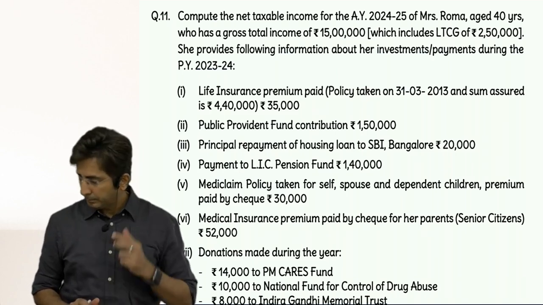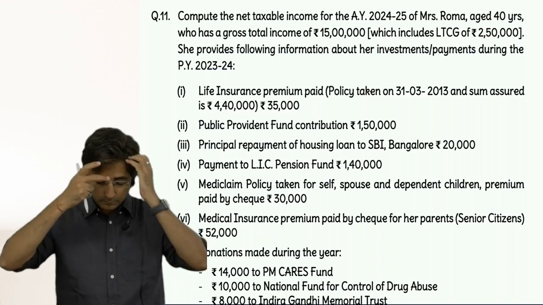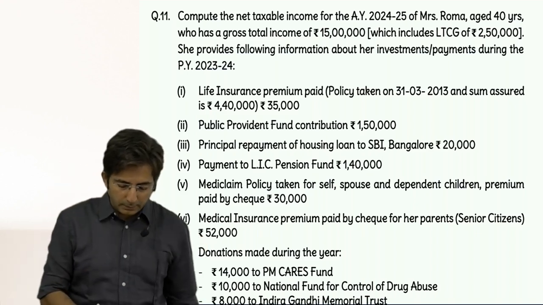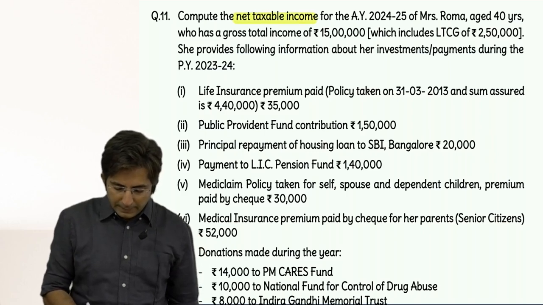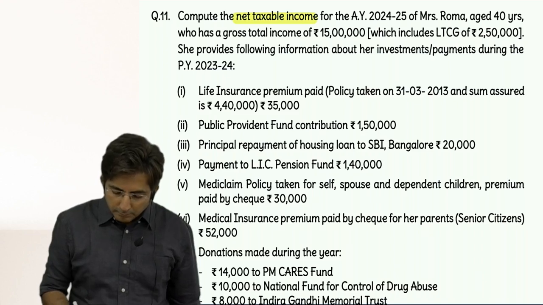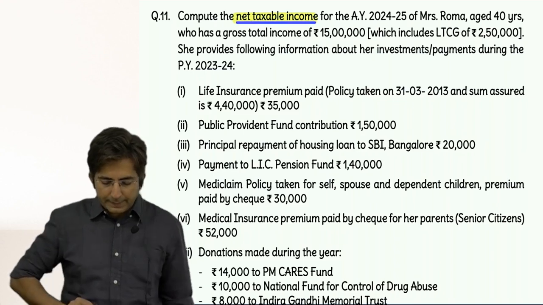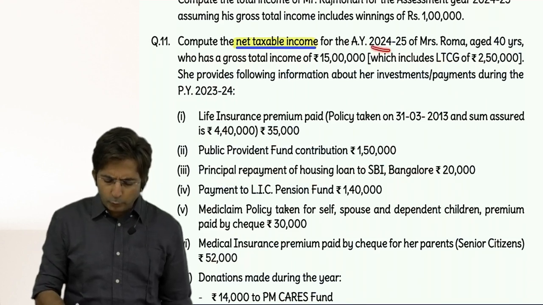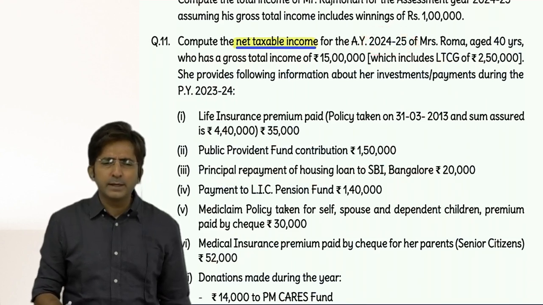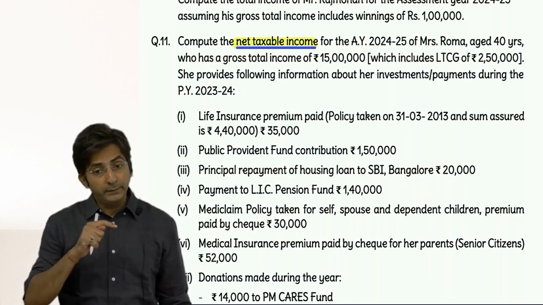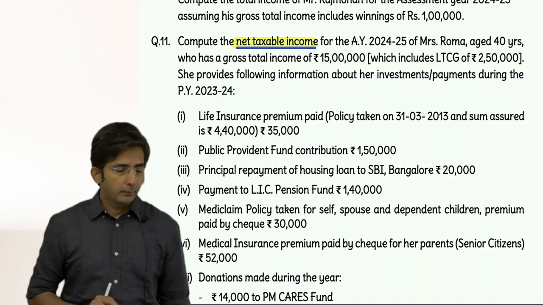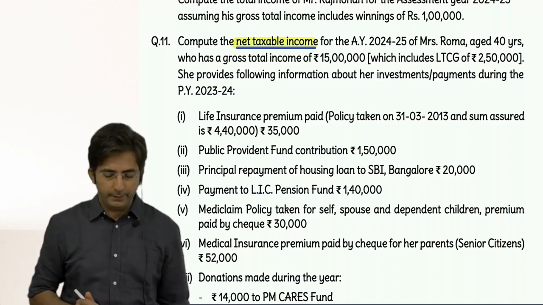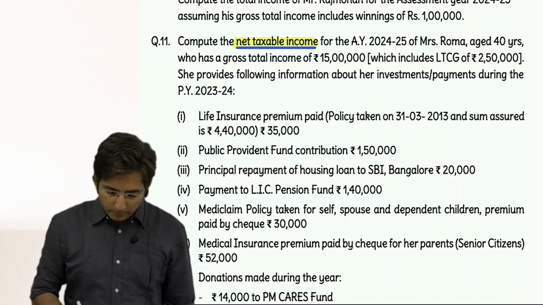Read. Ready? Compute the net taxable income. Have the habit of underlining this, because whenever Chapter 6A knowledge is required, the question will be on net taxable income. For assessment year 24-25. Is this a printing mistake? Is it proper, 24-25? Yes. Our year is 23-24. When we say previous year it is 23-24, but when we say assessment year it is 24-25. Okay, compute the net taxable income.